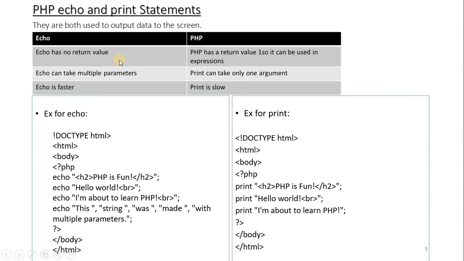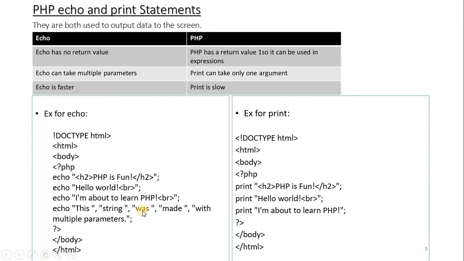Echo does not have any return value, whereas print has a return value of 1. As print has the return value 1, it can be used in expressions. Echo can take multiple parameters, whereas print can take only one parameter or argument. Echo is faster and print is slower. These are some minute differences between echo and print.